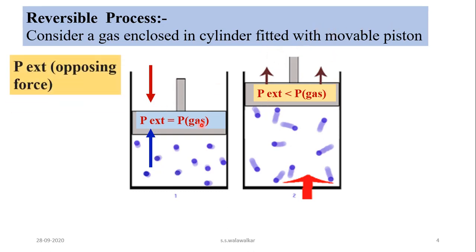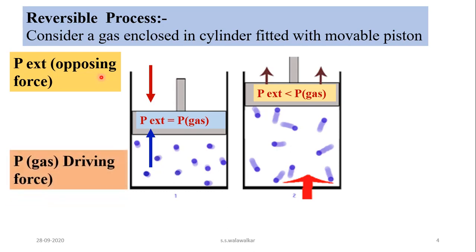The pressure outside this piston is called P external, and it is also called the opposing force. The pressure of the gas is denoted by letter P, and it is called the driving force.